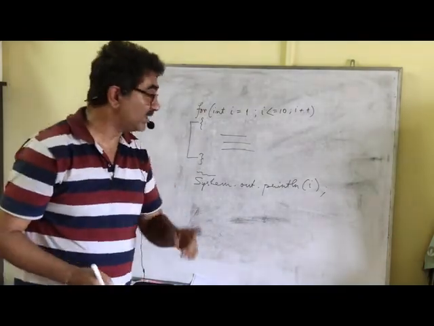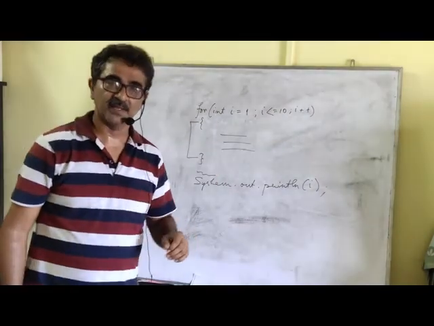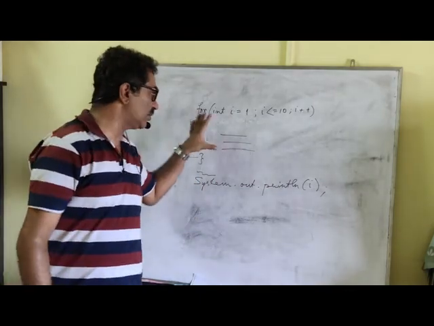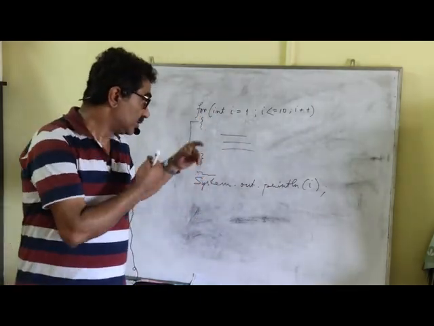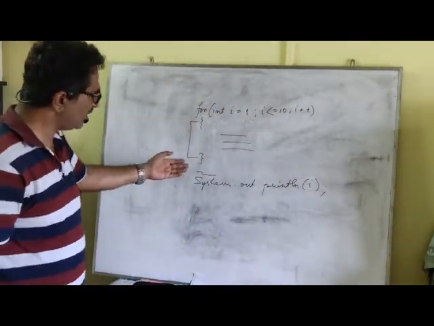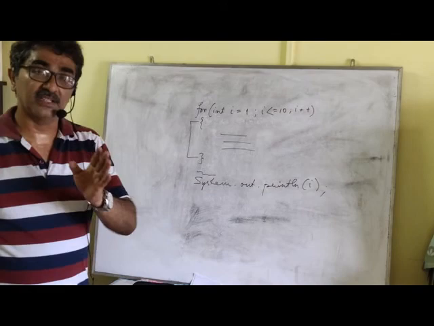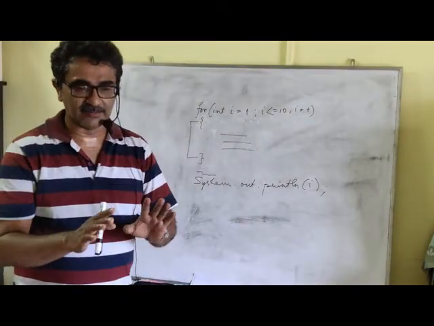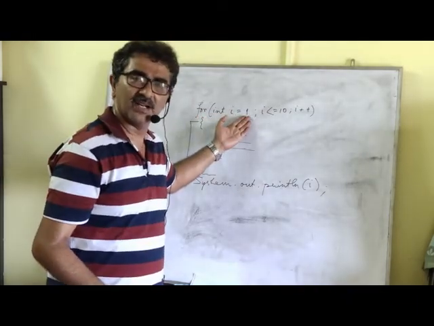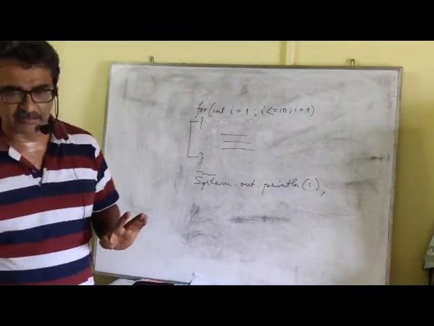So please be careful when you are declaring variables within the parenthesis of the for. During initialization, if you declare a variable, please remember its scope is limited only within this for loop. If you once again need to use the variable i, you need to redeclare it, either in the same way or in the usual method. But please remember, the scope of a variable is only limited within the block where it is declared. If you declare it inside the block, it has no existence outside it. For a for statement, if you declare a variable in the initialization part, its scope is limited only within these braces, not outside it. So please keep that in mind.